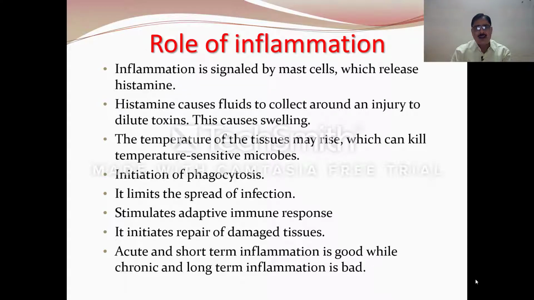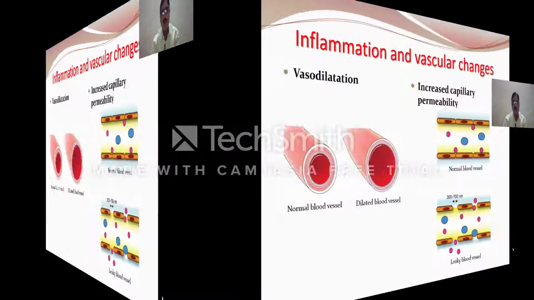Inflammation also helps in initiation of phagocytosis. It limits the spread of infection. It stimulates the adaptive immune response. It initiates the repair of damaged tissues. Acute and short form of inflammation is always good, while chronic and long-term inflammation is always bad for our body.